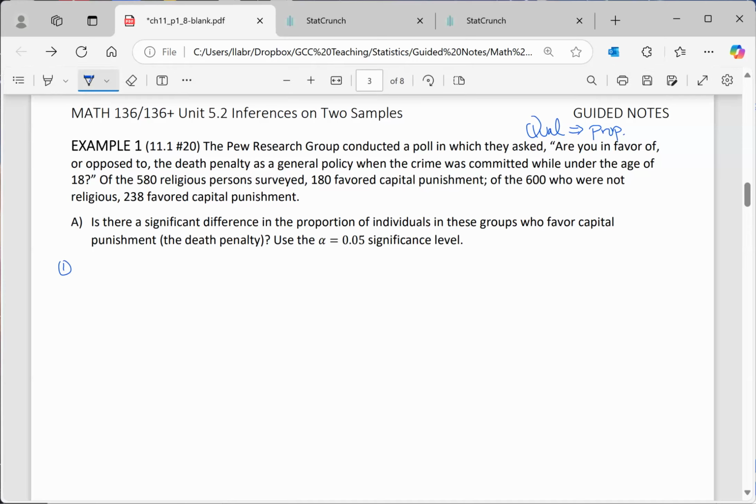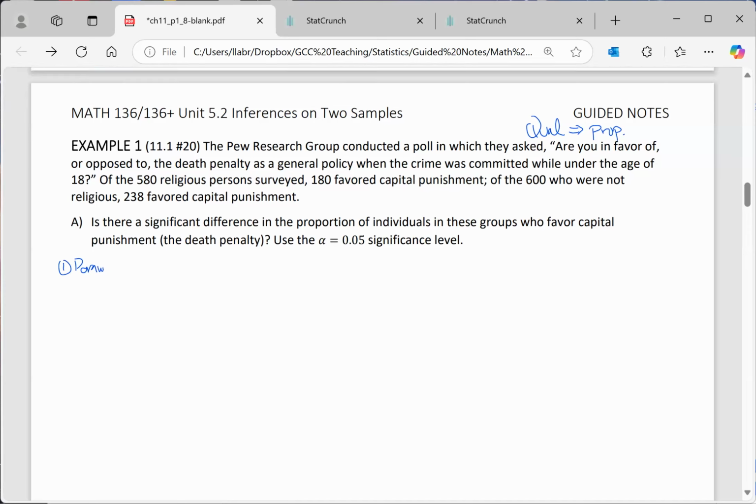We already know the parameter. Now, there are two groups, right? So we need to ask, what are the two groups? I tend to just select the group, whichever one I read first. So of the 580 religious persons, I'm going to say that's going to be one of the groups. So that'll be group one. And then the people who are not religious will be group two. So my parameters are actually the proportion of success in those separate groups.